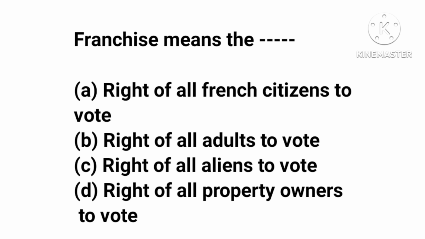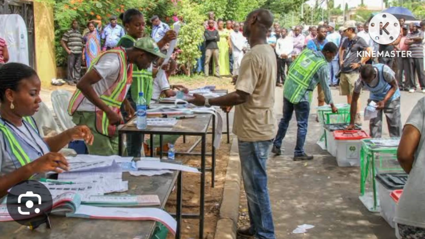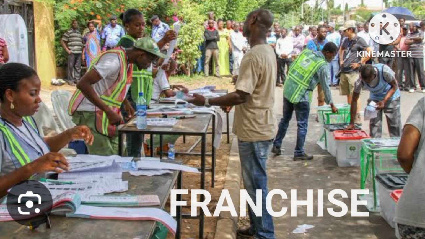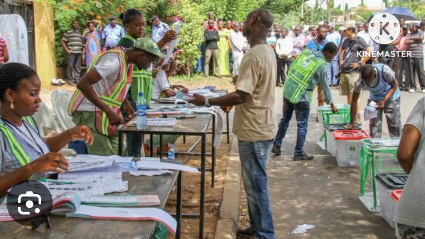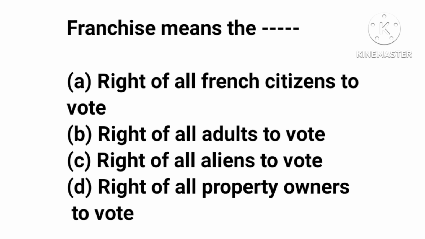Now, franchise simply means the right of qualified adult citizens of a given society to vote and be voted for in an election. And what qualifies an adult is the age. When someone gets to the age of 18, the person has the right to vote and be voted for in an election. That is franchise. So the correct answer to this question is option B.